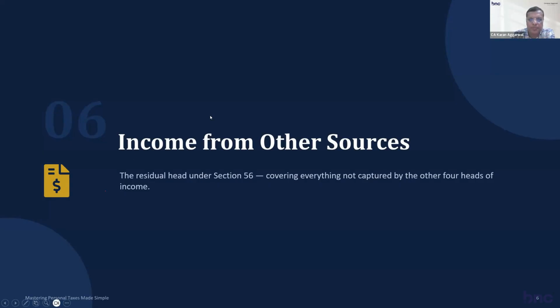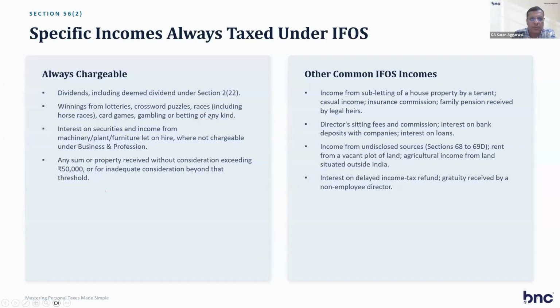So dividend income, winnings from lotteries, interest on securities, income from machinery or plant, and any sum received without consideration exceeding 50,000, that is a gift. So all these are income from other sources. It is a residuary section.